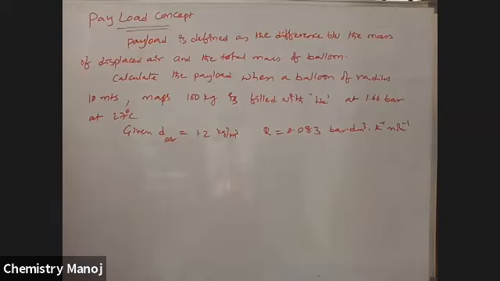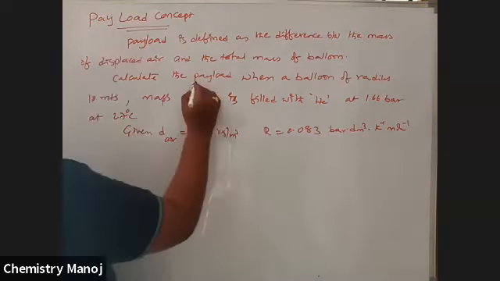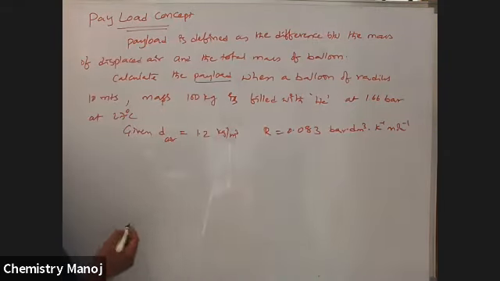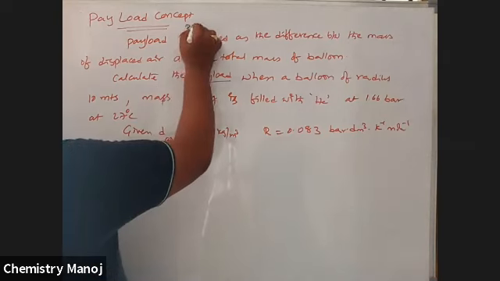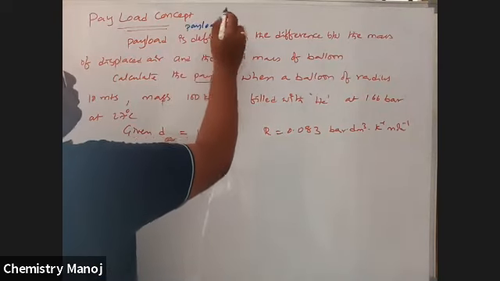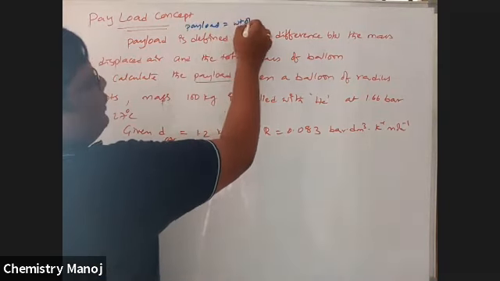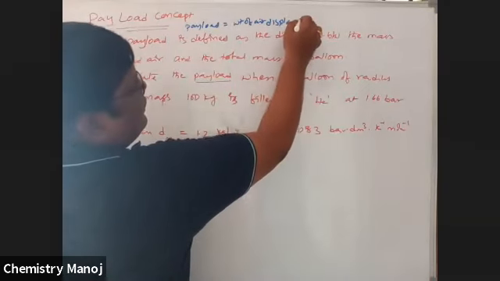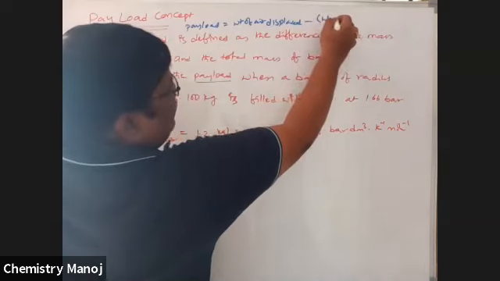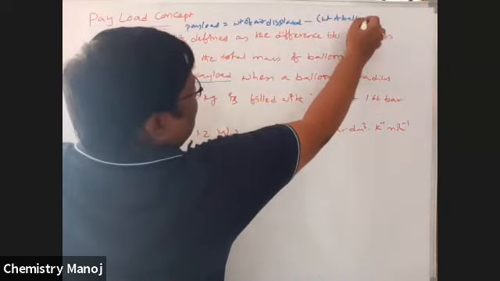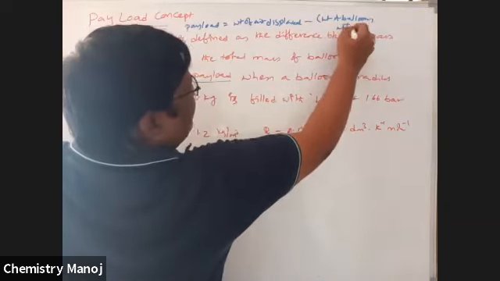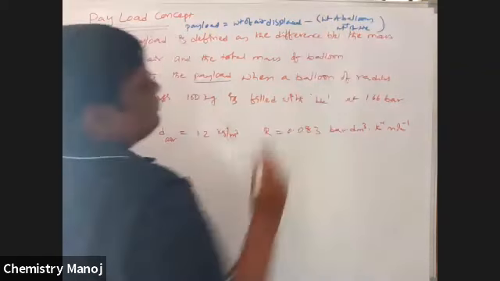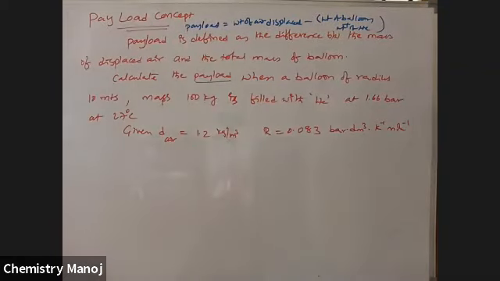Okay. You want to calculate payload. Payload is equal to, no doubt we know the formula, weight of air displaced minus weight of balloon plus weight of helium.